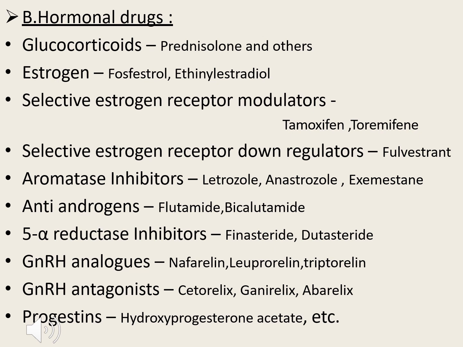And the second class of drugs are hormonal drugs, which act by hormonal action, which includes glucocorticoids, estrogens, selective estrogen receptor modulators, selective estrogen receptor downregulators, aromatase inhibitors, anti-androgens, 5-alpha reductase inhibitors, progestins, and gonadotropin releasing hormone analogs, and gonadotropin releasing hormone antagonists.